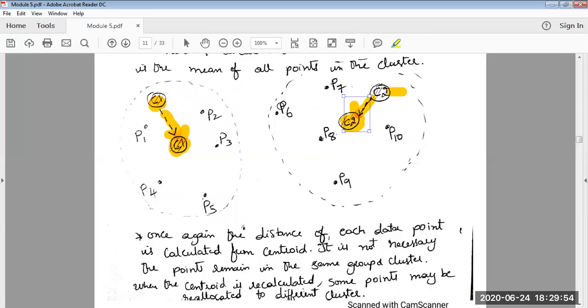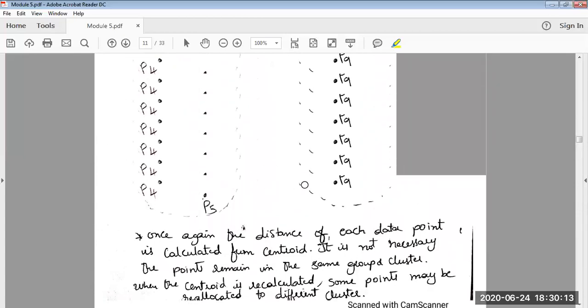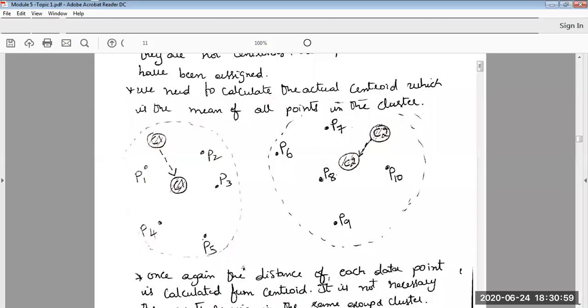So what has happened in the second pass of the algorithm? New centroids have been recomputed. The position of the old centroid, which was computed in pass 1, has changed to a new position. Reallocation of centroids, that is what we can see. The position of the centroid has been recalculated, which is nothing but the average of the points within the cluster. So this has been done.